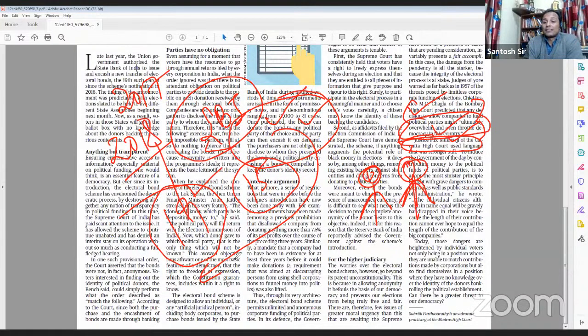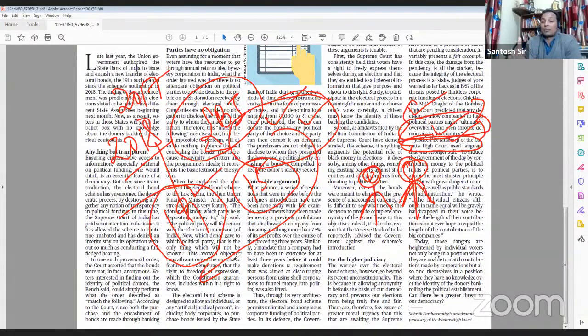But since all the information is there with the SBI, and we all know that SBI, although a statutory bank, is controlled by the finance ministry, the government can have information about who is donating to what, and that is why the majority of electoral bonds are with the party which is forming the government.